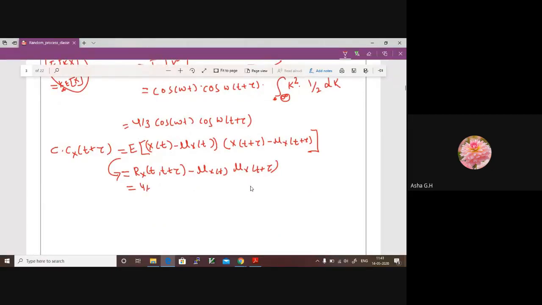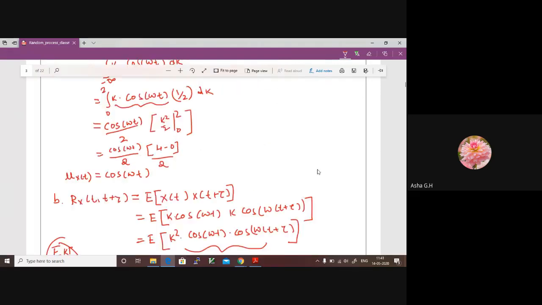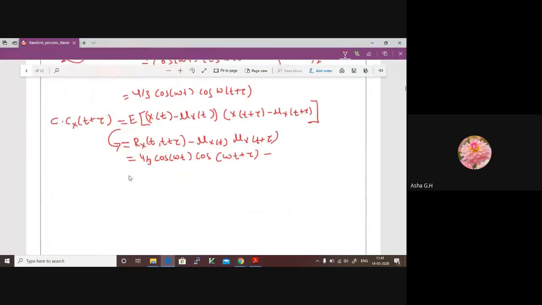You can directly substitute 4 upon 3 cos omega t into cos omega t plus tau, minus mu x of t. Mu x of t, I think we calculated it, is cos omega t. And what is mu x of t plus tau? This is cos omega t plus tau.